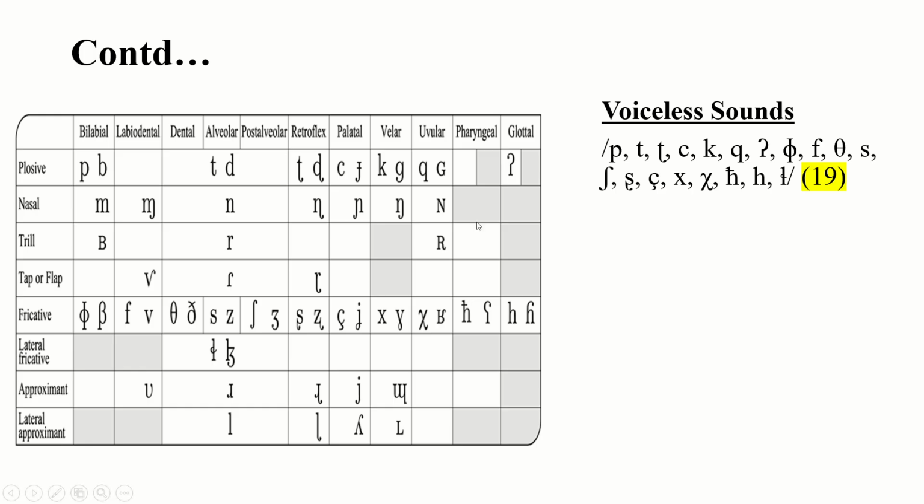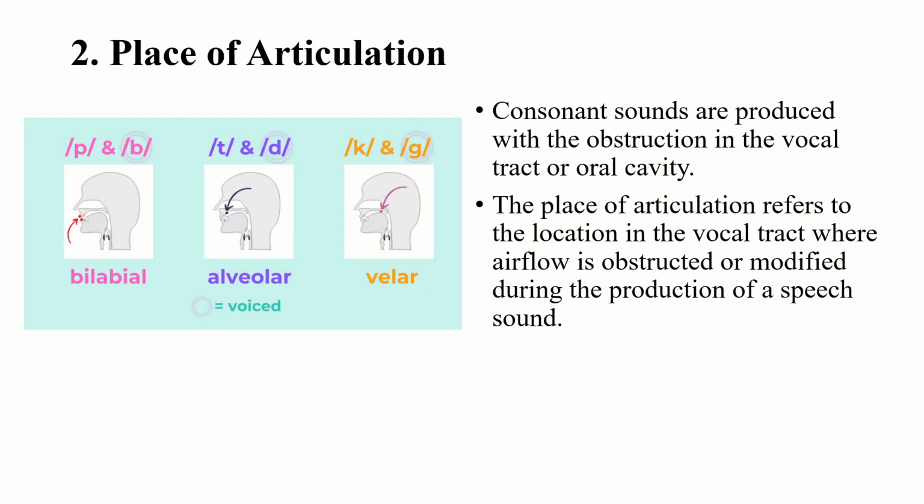So in this IPA chart, you can find altogether 59 sounds. Okay, so next one is place of articulation. Consonant sounds are produced with an obstruction in the vocal tract or oral cavity, as I already told you. The place of articulation refers to the location in the vocal tract where airflow is obstructed or modified during the production of a speech sound.